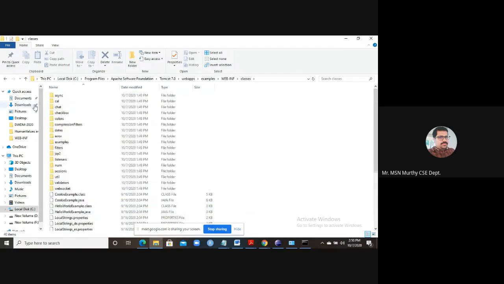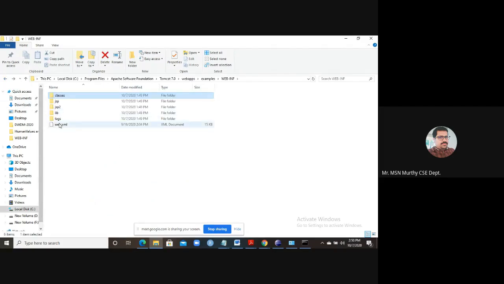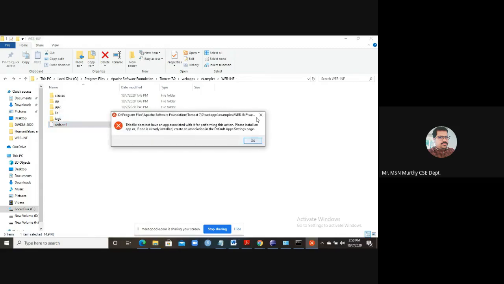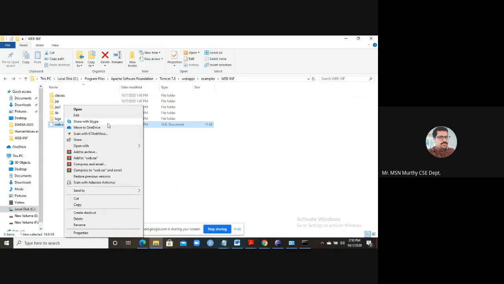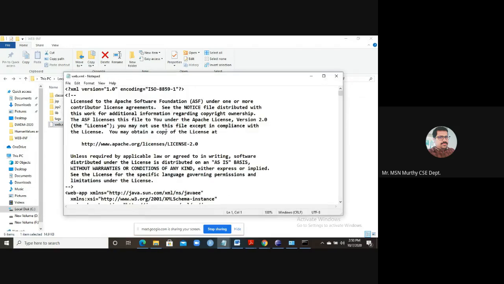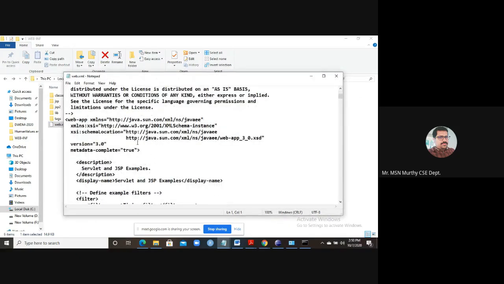And this web.xml is the most important one. Please remember, web.xml contains the information about your servlets. I will tell you later what is contained in web.xml.